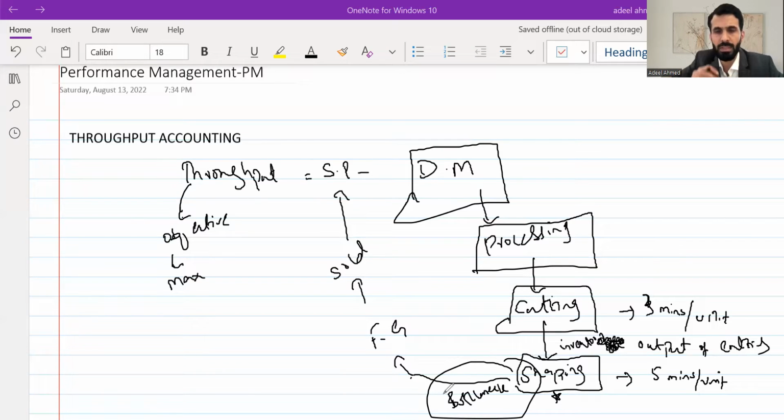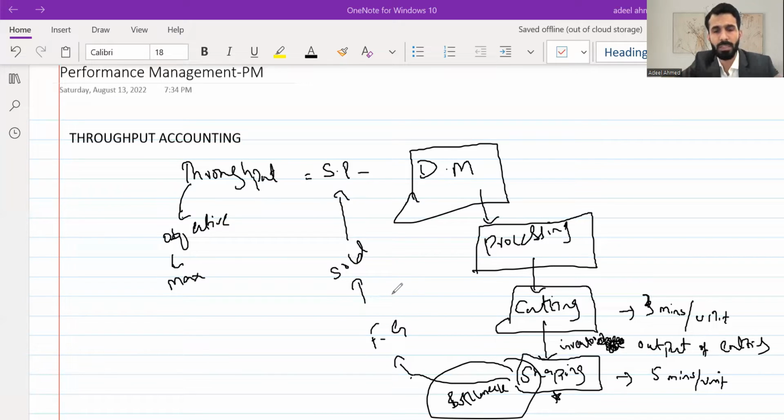If the shaping process also processed within 3 minutes, then the cutting process would not have to wait for 2 minutes. So the continuous process would allow us to generate more output, and that output could be sold, assuming we have demand in the market, but the production process is slow. Because of the slow nature of the production process, we are not able to maximize our output.